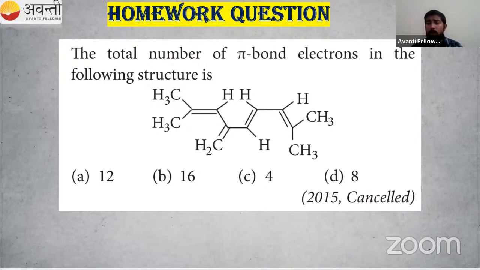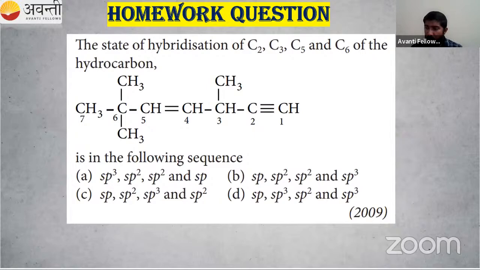Then one more homework question for you. This is again from NEET 2009. A structure of an organic compound is given. You have to find the hybridization, that is, the number of sigma bonds plus the number of lone pairs. You can easily find, even without the trick, the hybridization of the first carbon, second carbon, third, fourth, and so on. Here C2, C3, C5, C6, you have to find the hybridization.